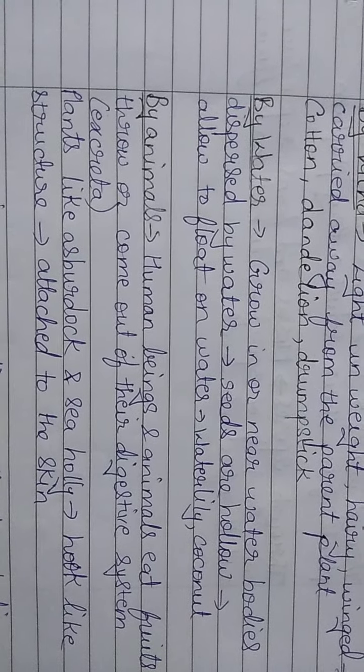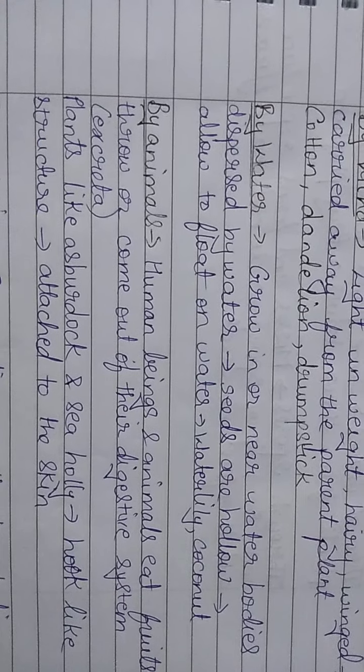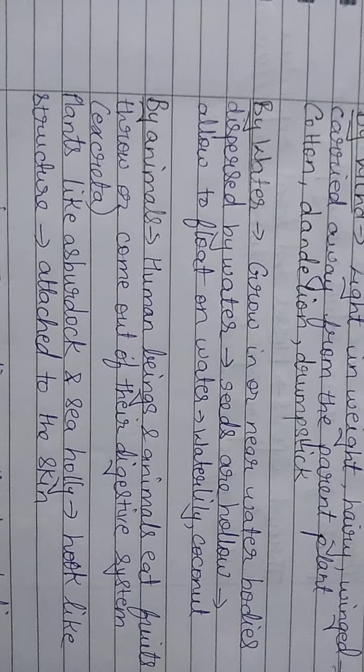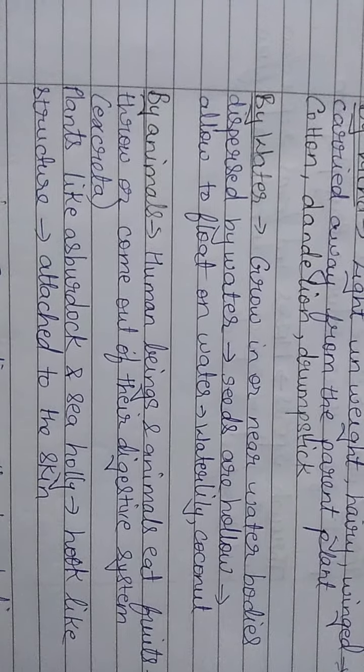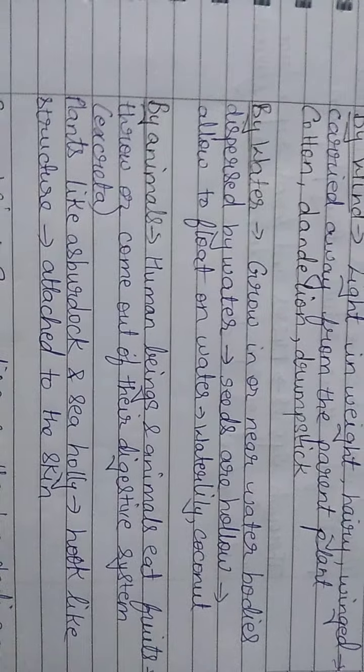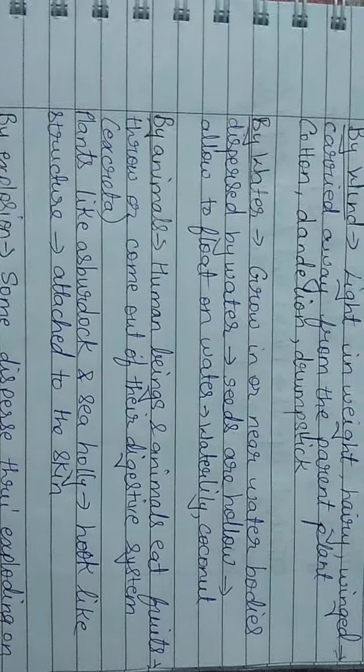Then plants like xanthium and sea holly are types of plants which have hook-like structures on them. Being hook-like, this gets attached to the skin of animals, and animals carry the seeds.